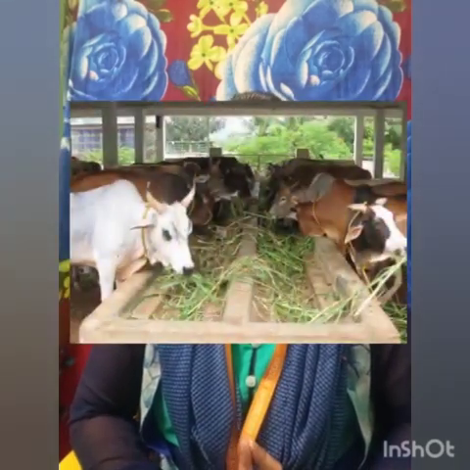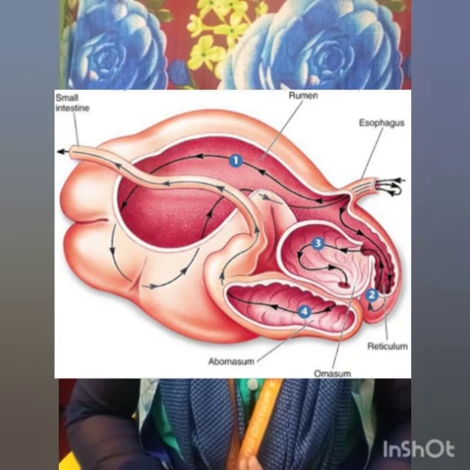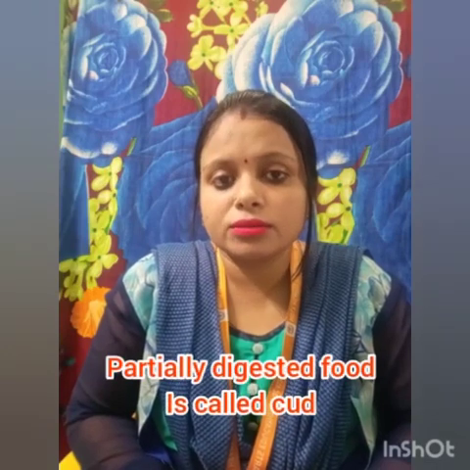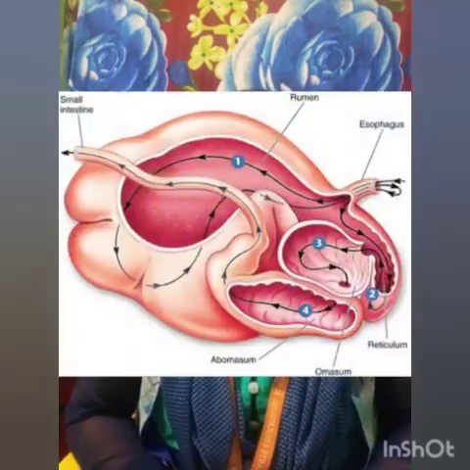See, these grass-eating animals eat grass, swallow it with the help of the esophagus and store it in the rumen, which is the first chamber of the stomach. In the rumen, the partial digestion of the food takes place. This partially digested food is called curd. This curd is then pushed into the reticulum, which is the second chamber of the stomach.